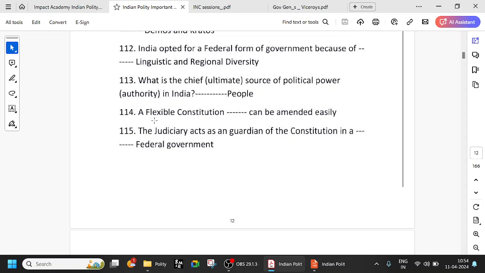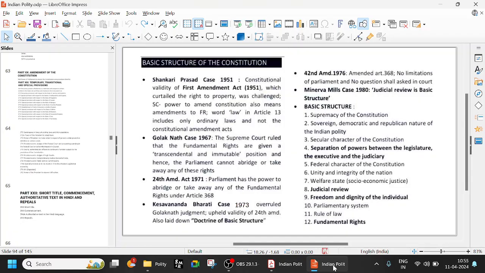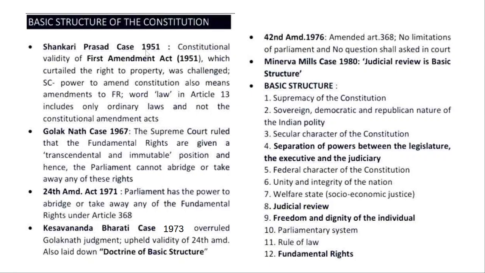Ours is not a very flexible constitution, because even though we have Article 368, see, for example, in the first, the Shankari Prasad case, 1951, the constitutional validity of the First Amendment Act was challenged. When the constitution came into being in 1950, right to property was a fundamental right.